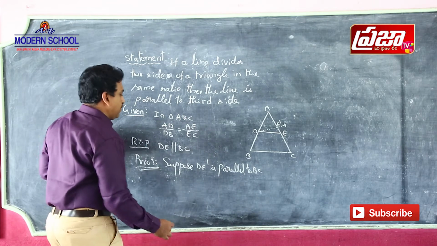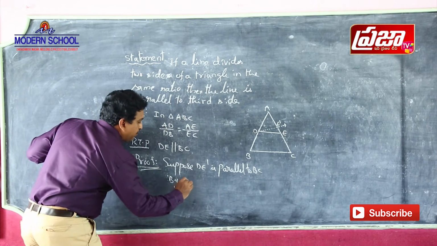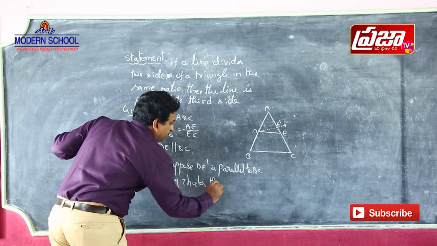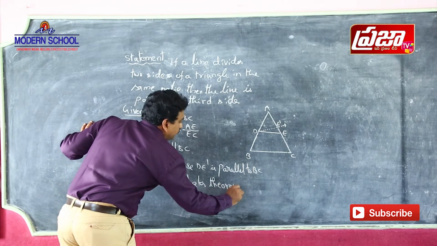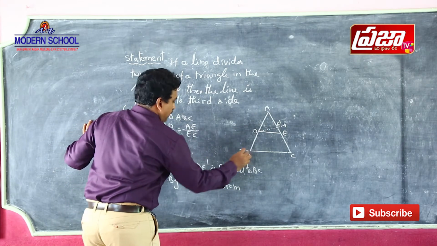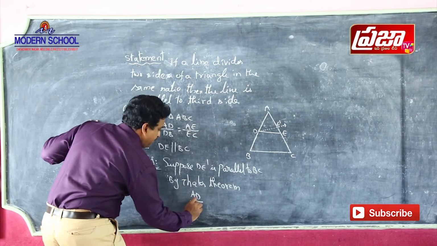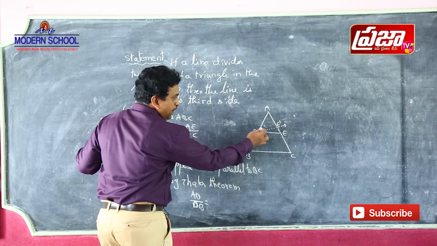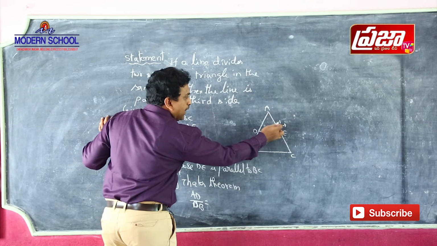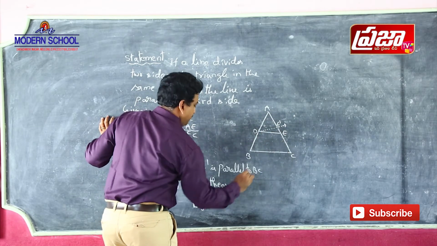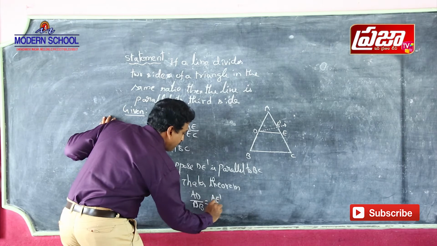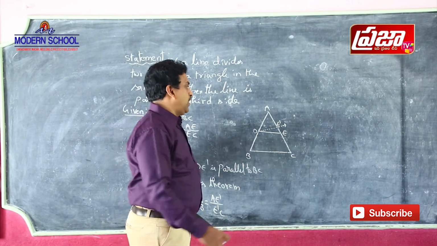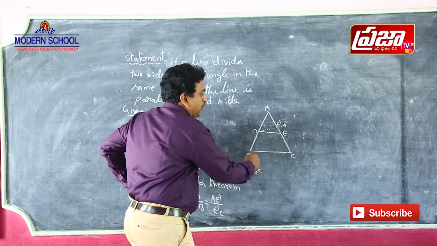So by Thales theorem, or basic proportionality theorem, AD by DB is equal to AE dash by E dash C. Forget about DE now; we consider DE dash parallel to BC.